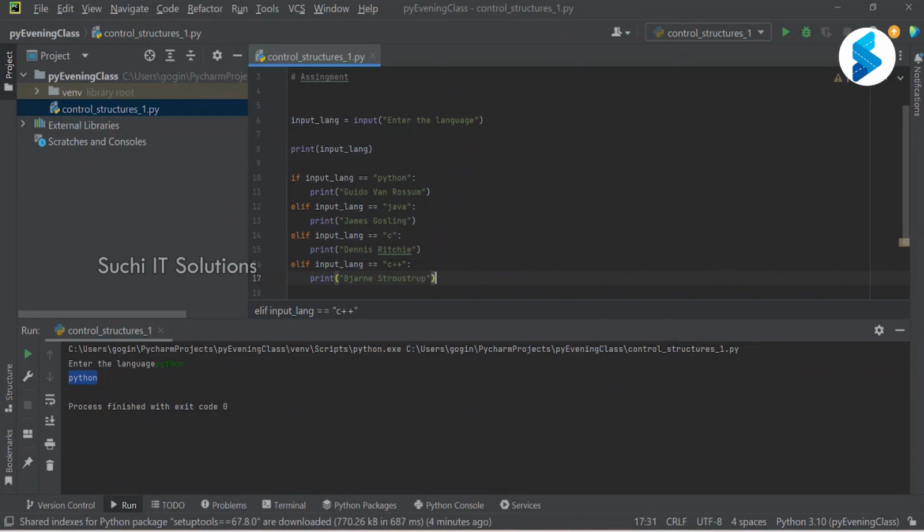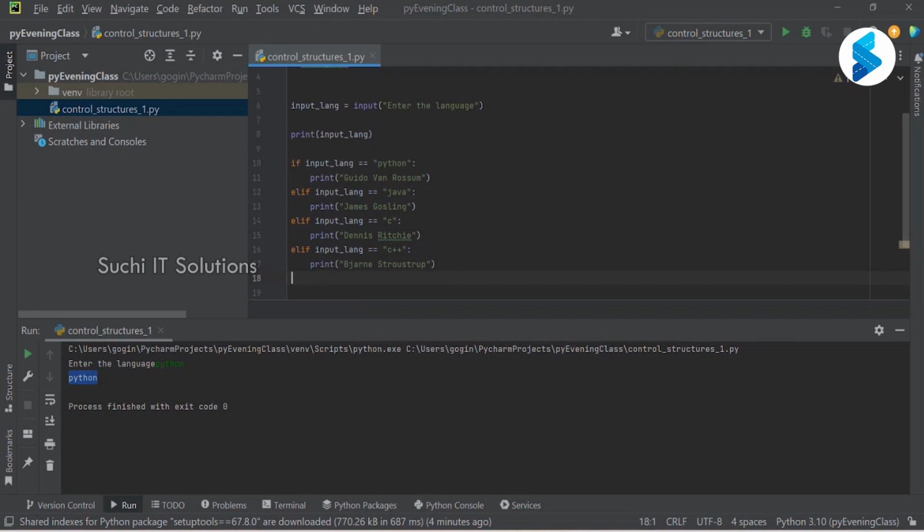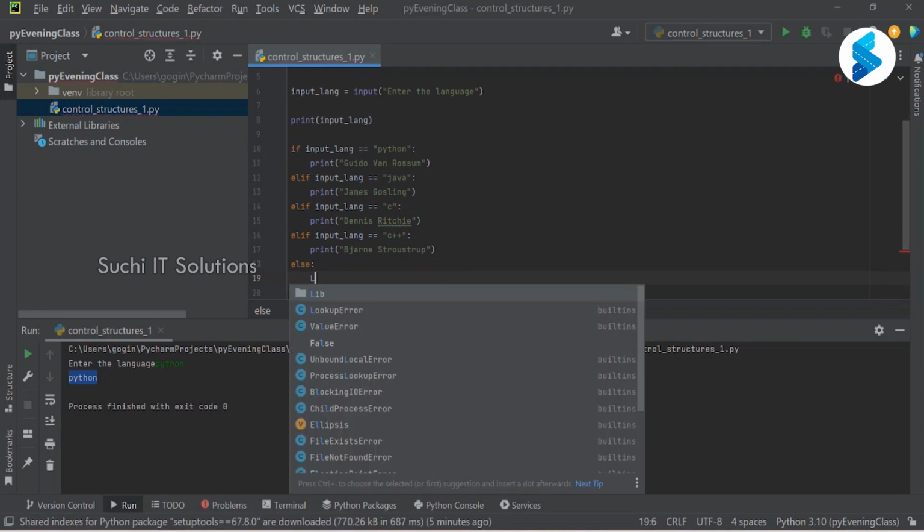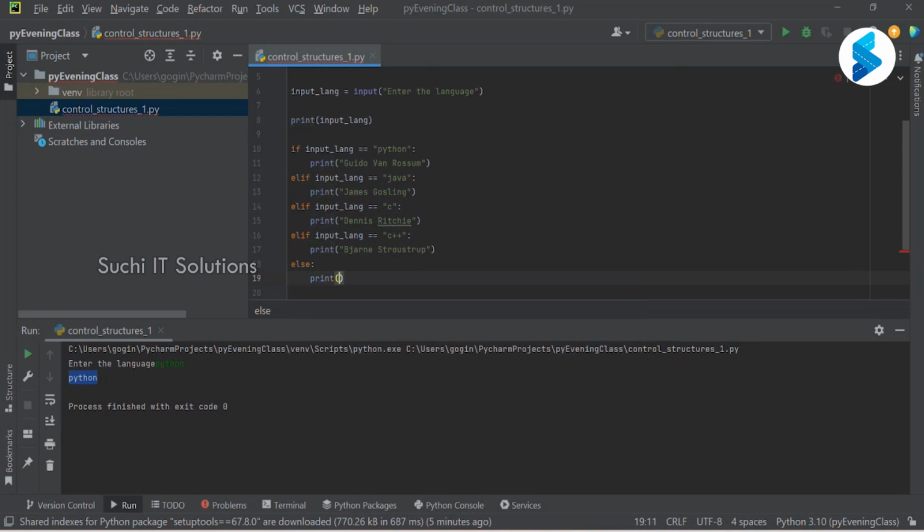Yes, it is correct. Okay, so with the else, I'll just say I'm only supporting four languages: Python, Java, C and C++. Right, if it is any other language, then I'm going to say language not supported, something like this.